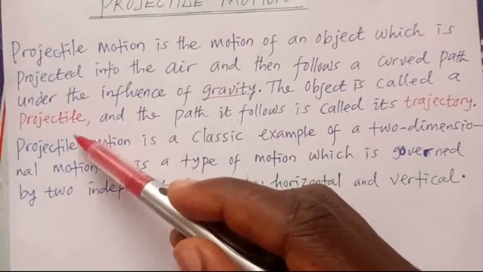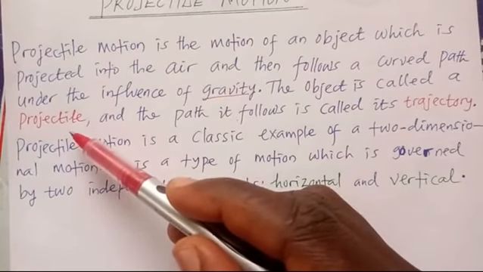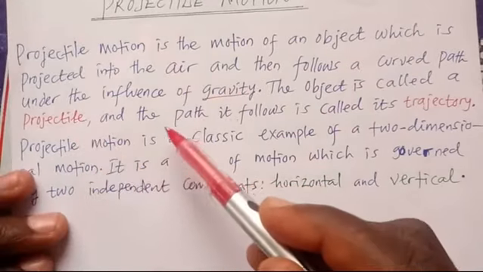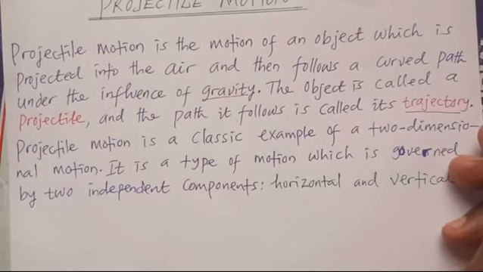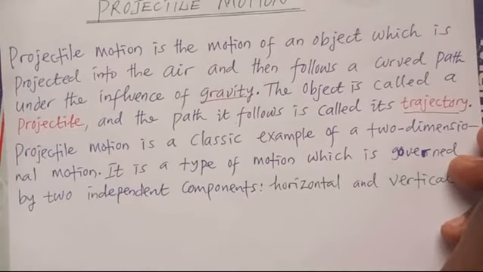I explained that the object you throw into the sky is a projectile, and the path it follows is called its trajectory. Its trajectory is the path. It's like the road of the projectile in the sky. Where it actually follows is what we call the trajectory, and that object is a projectile. The motion of the object is called projectile motion.